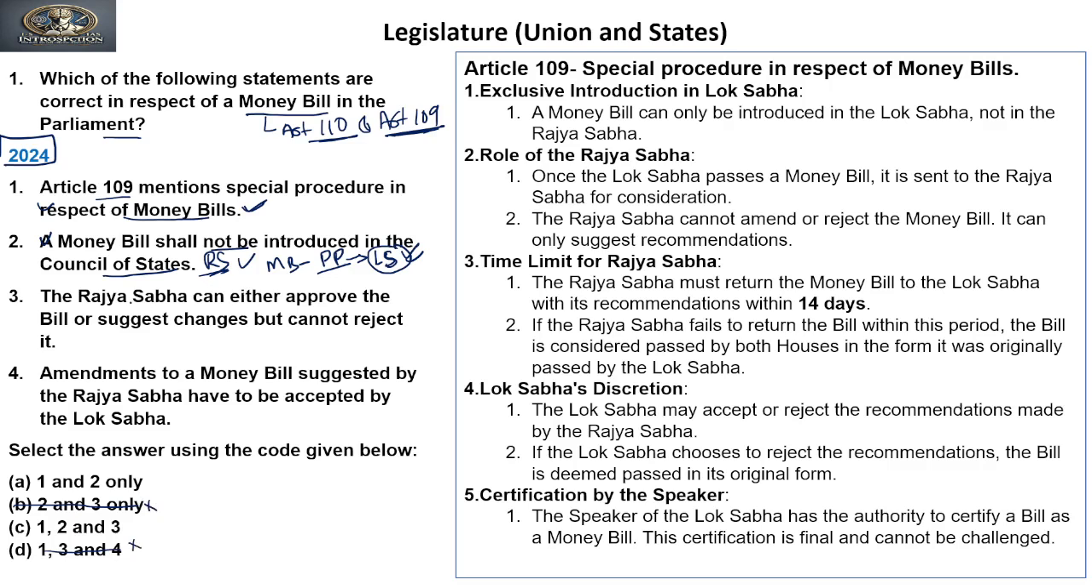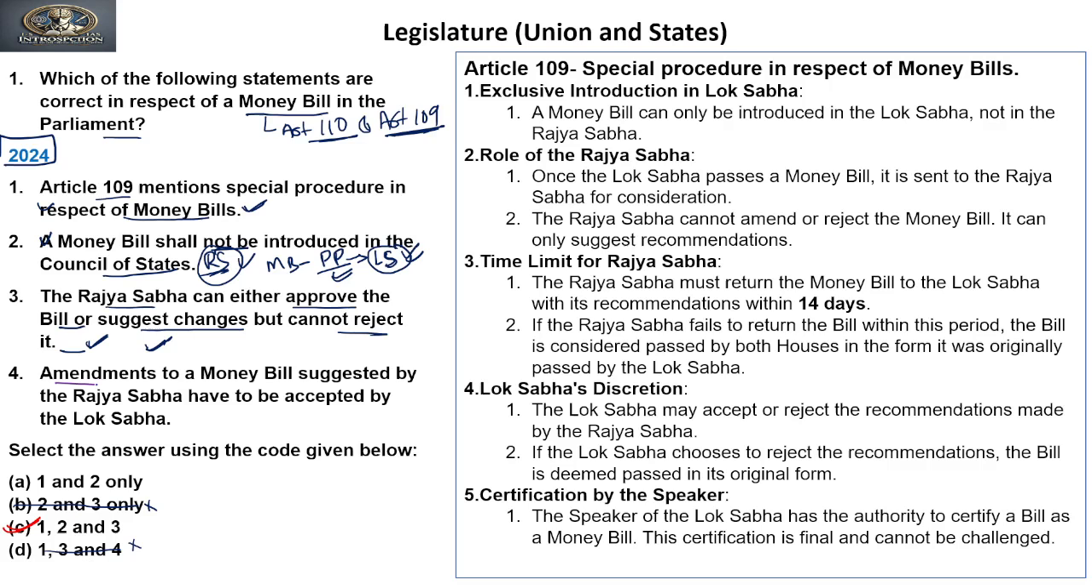Now the third statement: the Rajya Sabha can either approve the bill or suggest changes but cannot reject it. Yes, it is also true. Why? Because the Rajya Sabha has no power with respect to the money bill, as we have seen. So it cannot reject the money bill. It can only suggest recommendations with respect to the bill. So this is also true. After analyzing 1, 2, 3, we can say that our answer to this question is C, that is 1, 2 and 3. Now we'll see why the fourth statement is incorrect.